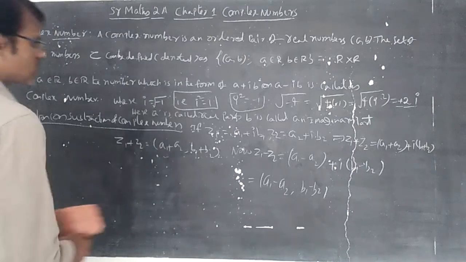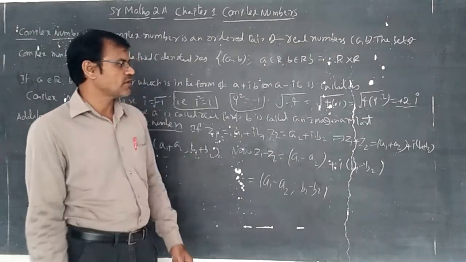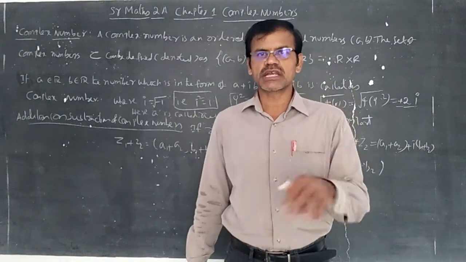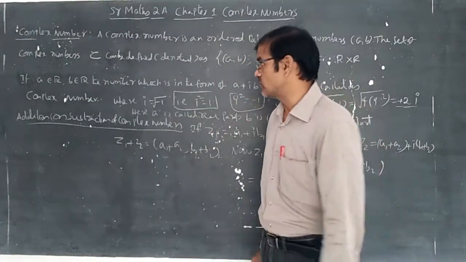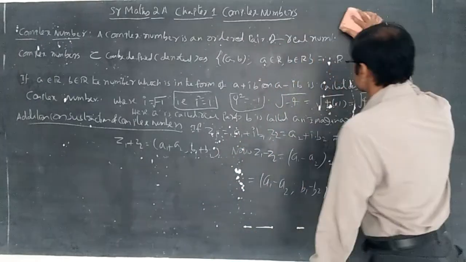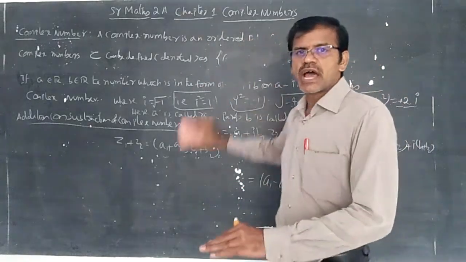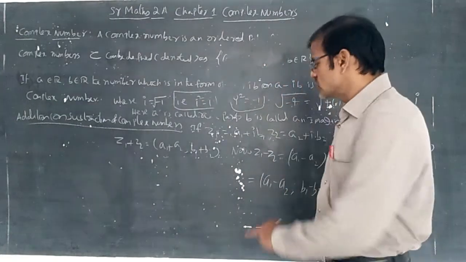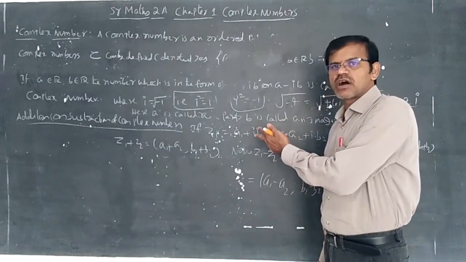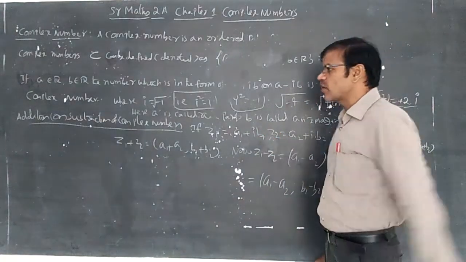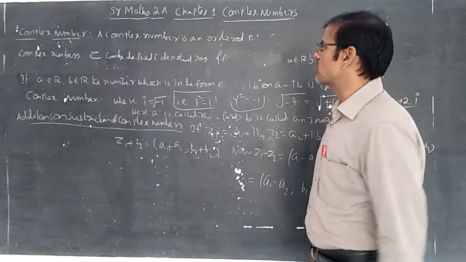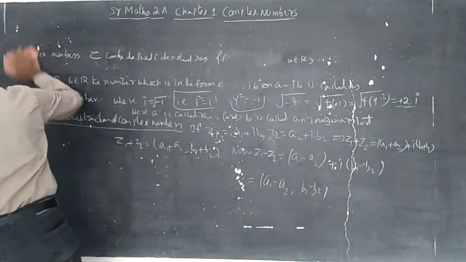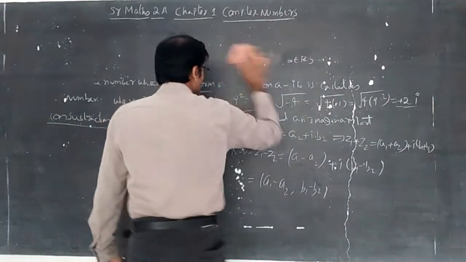Of course, like the vector concept, subtraction of a complex number is nothing but adding a negative complex number to the given complex number. In the concept of vectors also, there is no subtraction of vectors. Adding a negative vector to the positive vector is nothing but subtraction of two vectors. In the similar way, adding a negative complex number to the given complex number is nothing but the subtraction of two complex numbers. The symbol is minus for subtraction and plus for addition.